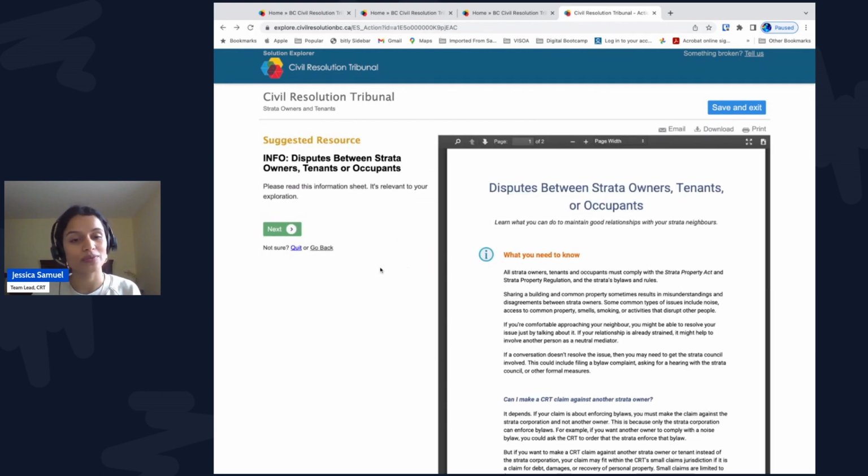This is important information. If your claim is about enforcing bylaws, you must make the claim against the strata corporation, not another owner. This is because only the strata corporation can enforce bylaws. For example, if you want another owner to comply with the noise bylaw, you could ask the CRT to order the strata to enforce that bylaw. There are some claims that an owner can make against another owner under the CRT's small claims jurisdiction, but a small claim can't be about enforcing bylaws. If you look at the top right of the screen, you'll see that you can download or print any information sheet or email it to yourself. Let's click Next.